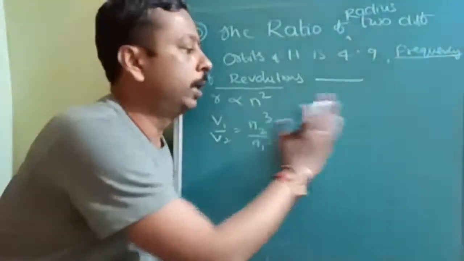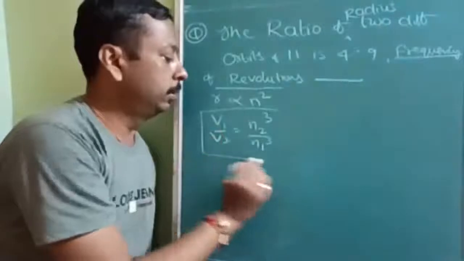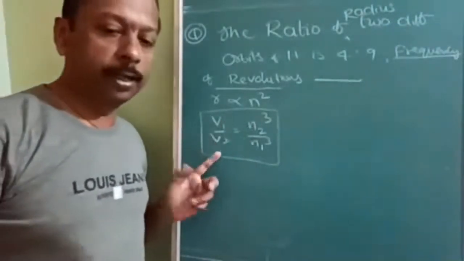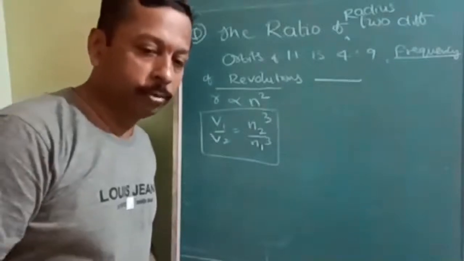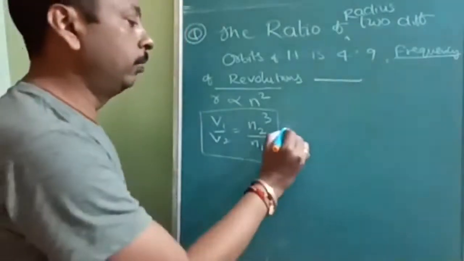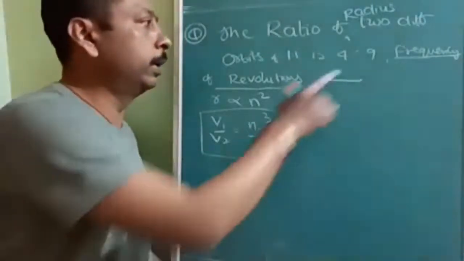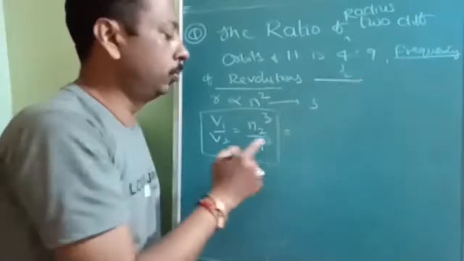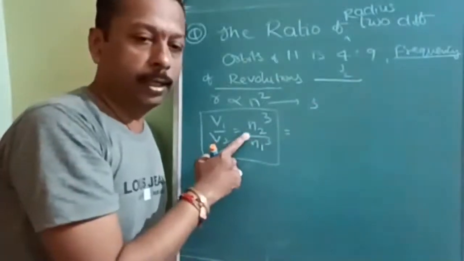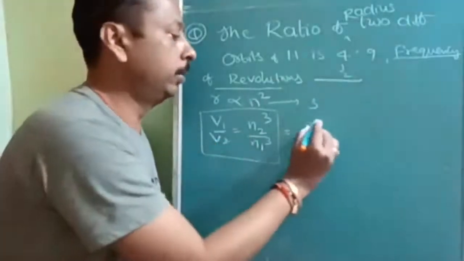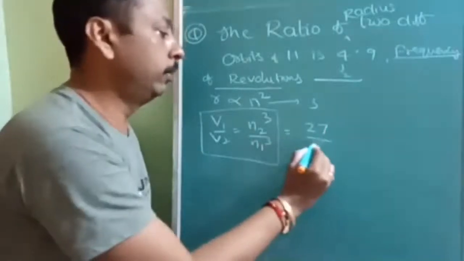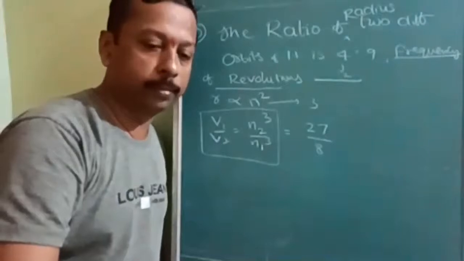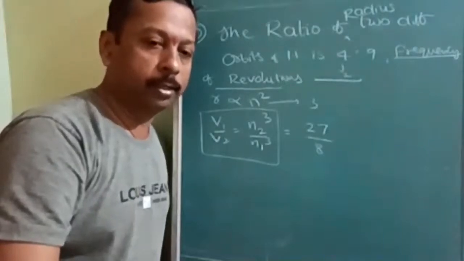Okay. So direct formula, I am giving you a trick. Orbit number is given, velocity, if you divide, that's all. So n cube by n square. So n is equal to 3 here, n is equal to 2. First find out n1 and n2 and substitute here. You will get 27 and 2 cube, 8. So 27 by 8 is the correct answer.